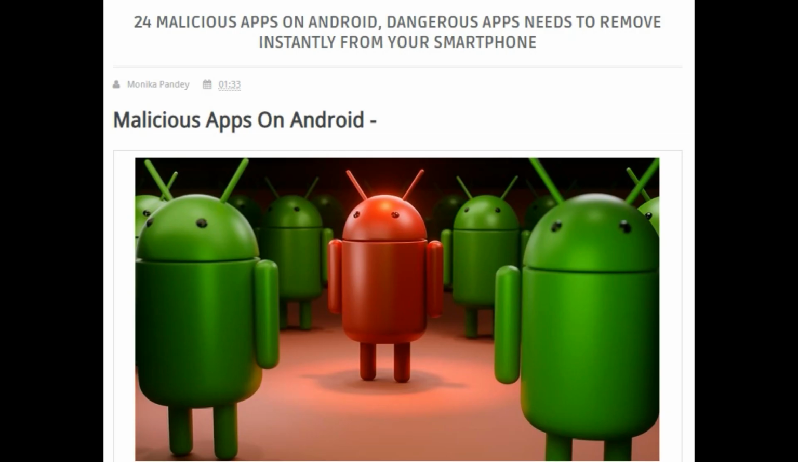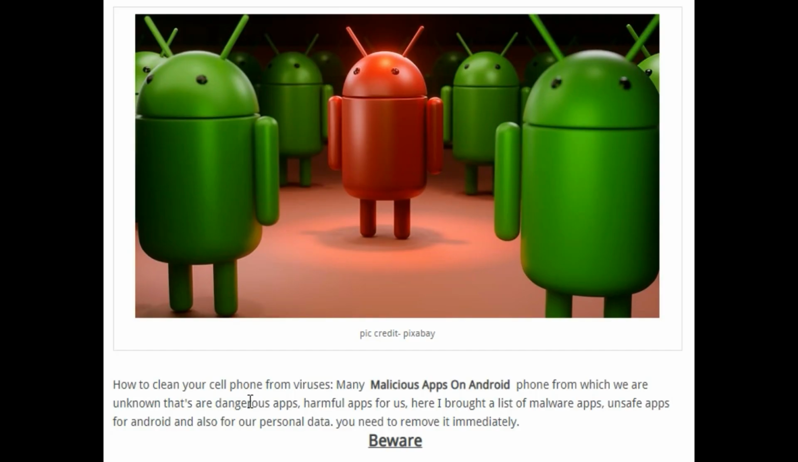Hello friends, what apps are you using that are safe? Actually, mostly the apps we are using, we are unknown from the security. Today I will tell you 24 malicious apps on Android which are really dangerous apps and you need to remove instantly from your smartphone. How to clean your cell phone from virus.